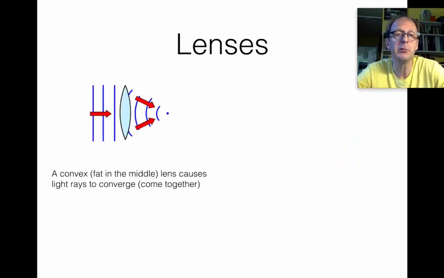Lenses use refraction to focus light. On the left here, we have a bunch of wavefronts. These blue lines are like those waves at the beach, and we're in the helicopter looking down on the beach. The red arrow is the ray, indicating the direction of motion of those wavefronts. And here's a piece of glass.